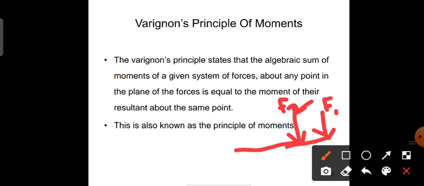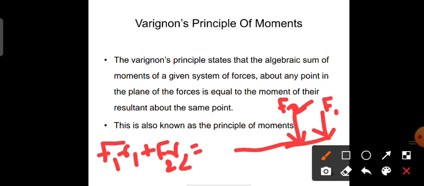with distances R1 and R2, then the algebraic sum of the moments will be equal to F1 R1 plus F2 R2. It should be equal to the moment of the resultant. For example, if you consider this as the resultant R, then F1 R1 plus F2 R2 will be equal to R into the perpendicular distance, small r.